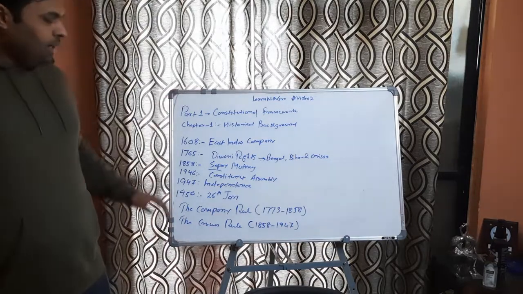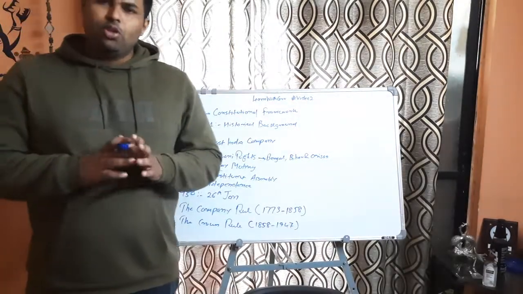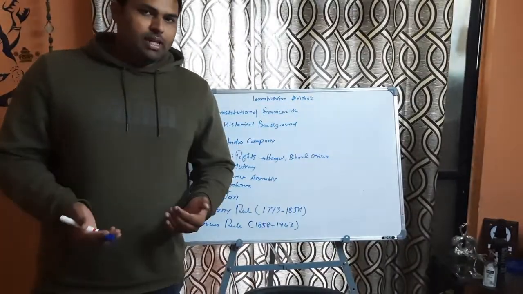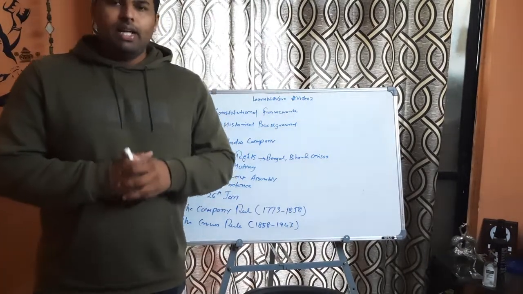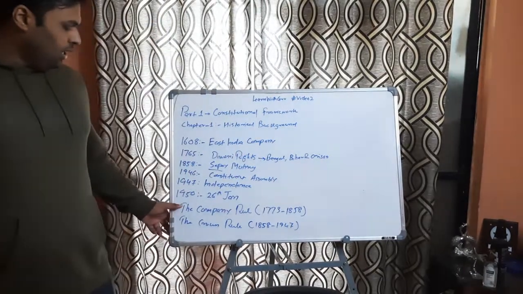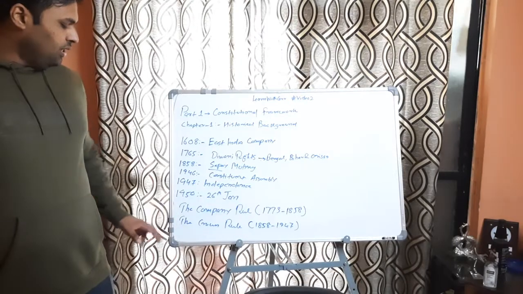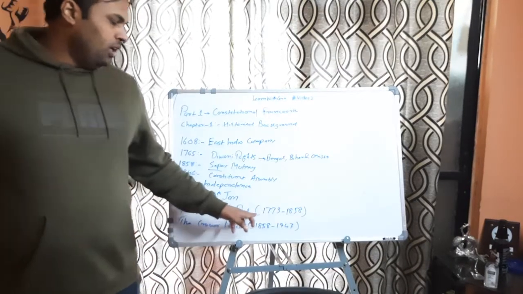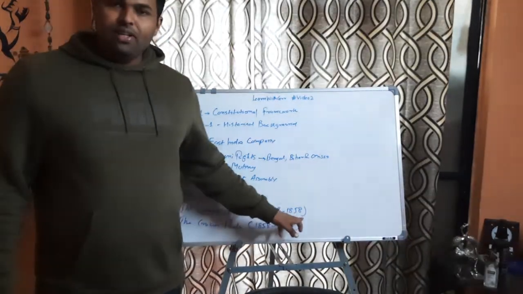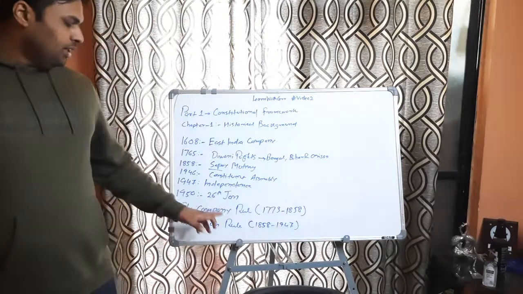Now, but during all these years, obviously it was not that straight. There were complications, there were other things being done, right? So we are going to study further in the form of these 2 things. The first is the company rule 1773 to 1858, and the second is going to be the crown rule.